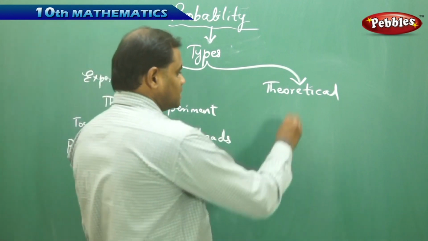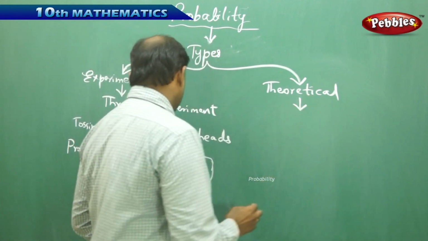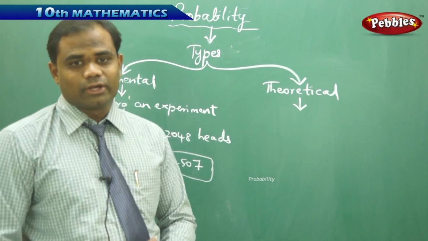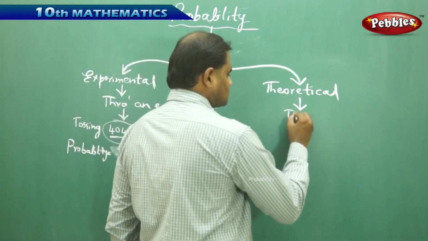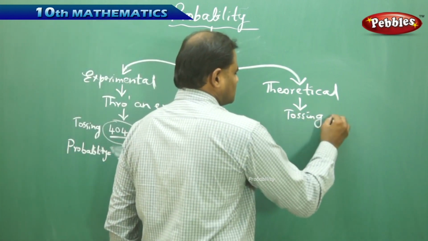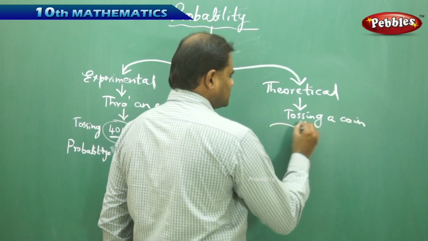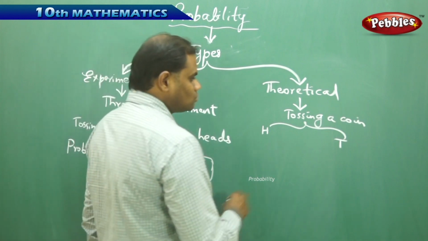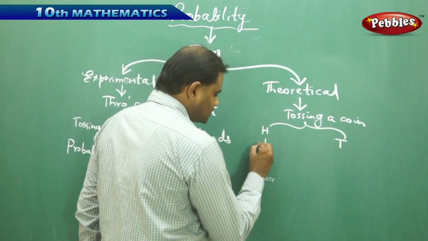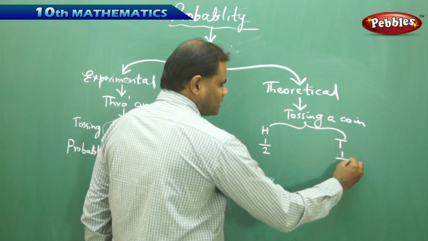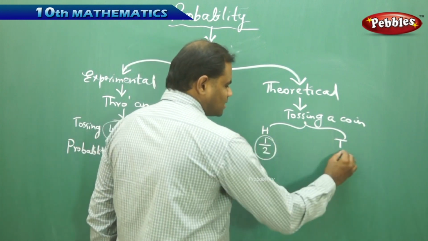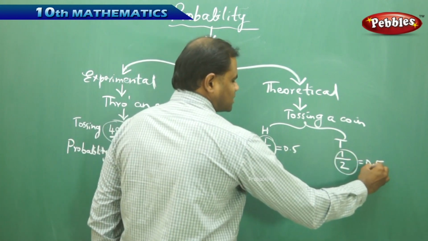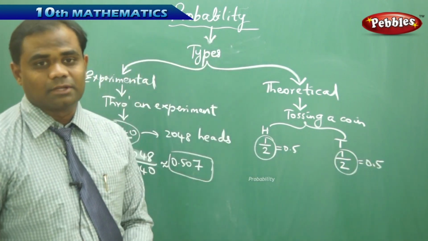Theoretical probability is not done through an experiment of so many tosses of a coin, but we assume that when I toss a coin, the possibility is either getting a head or a tail, where the two sides of a coin give me one head out of two sides and one tail out of two sides. So these are the chances of happening, getting a head or a tail, and this is how we understand theoretical probability.